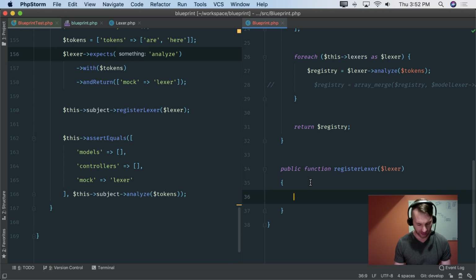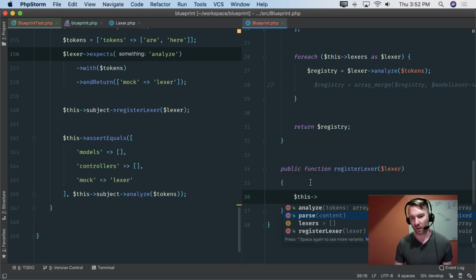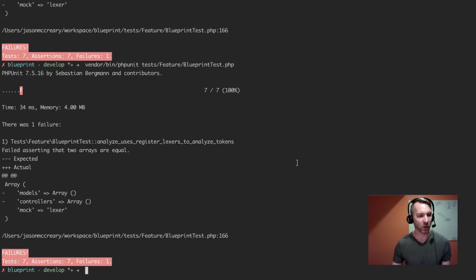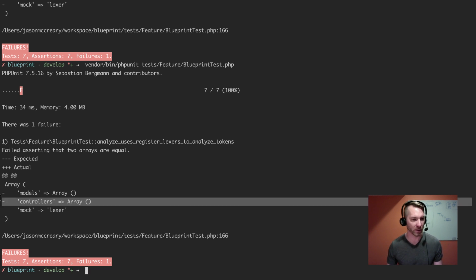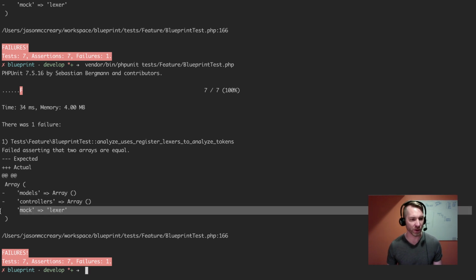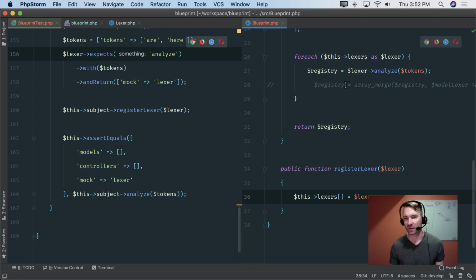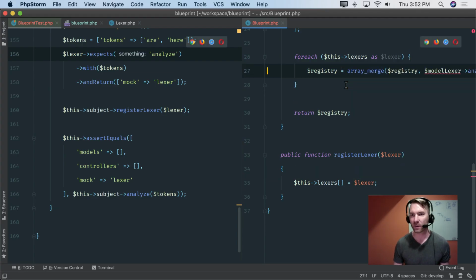So let's say this Lexers, and we're going to append the Lexer. Okay, great. Look, now we're flipped, right? We're getting models, controllers, but the Lexer is there. So we're missing models and controllers. Good, that's that array merge. So let's pop that off. And that should be Lexer, copy paste bug.